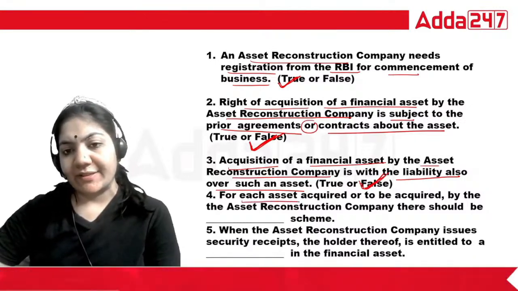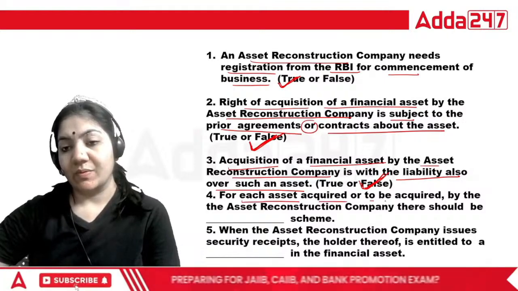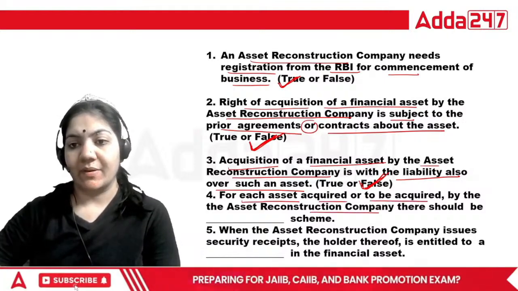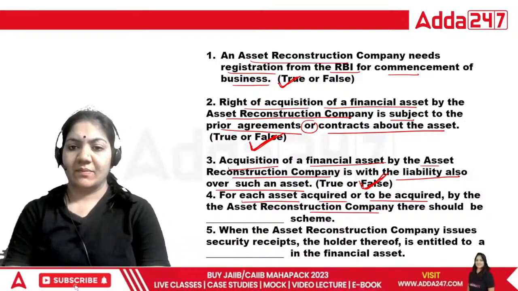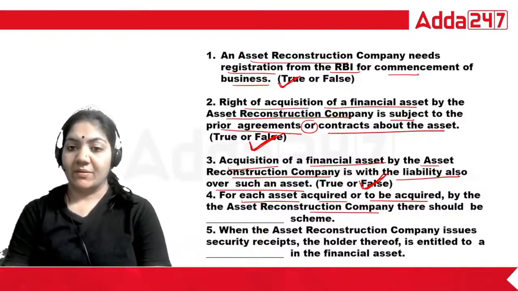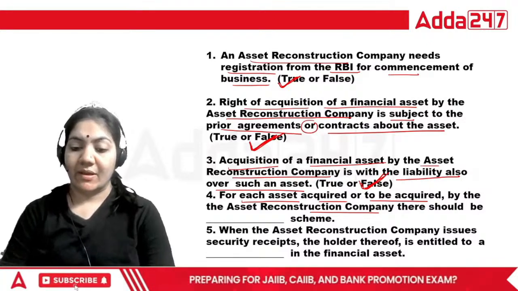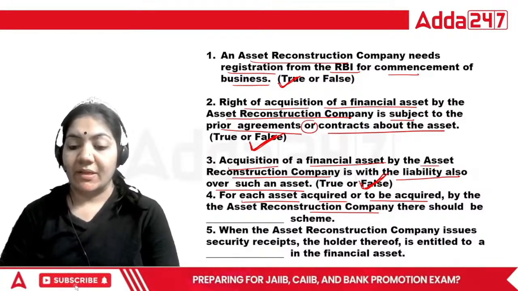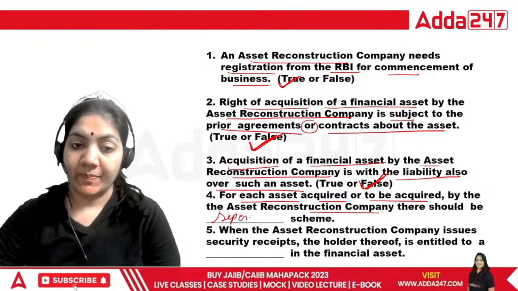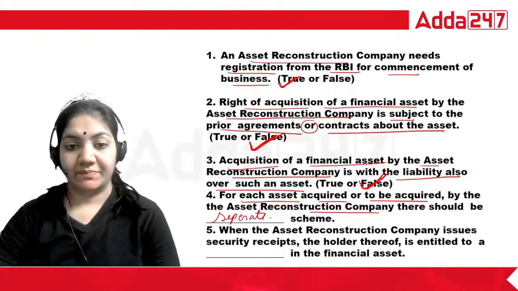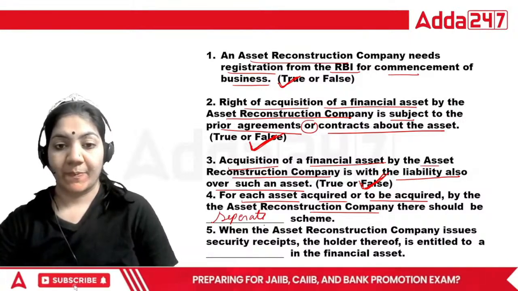For each asset acquired or to be acquired by ARC company, there should be a dash scheme. For each asset acquired or to be acquired by ARC company, there needs to be a separate scheme. You have to learn this point.